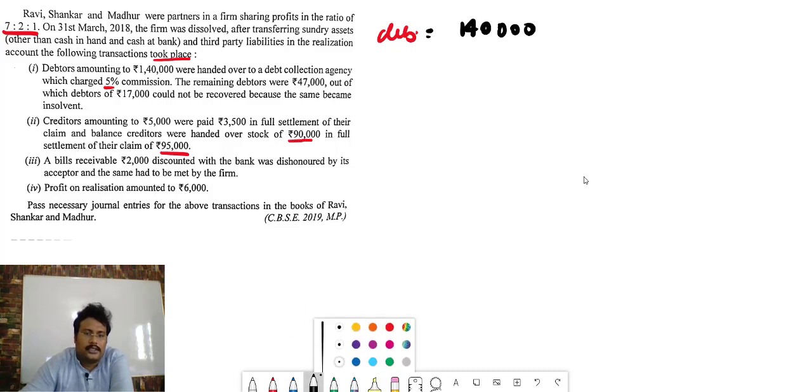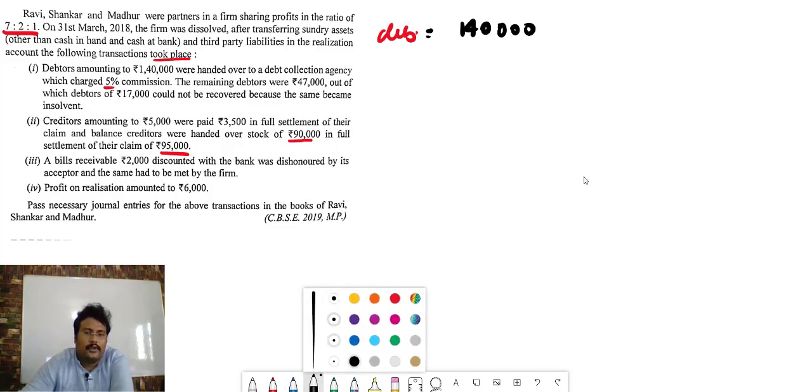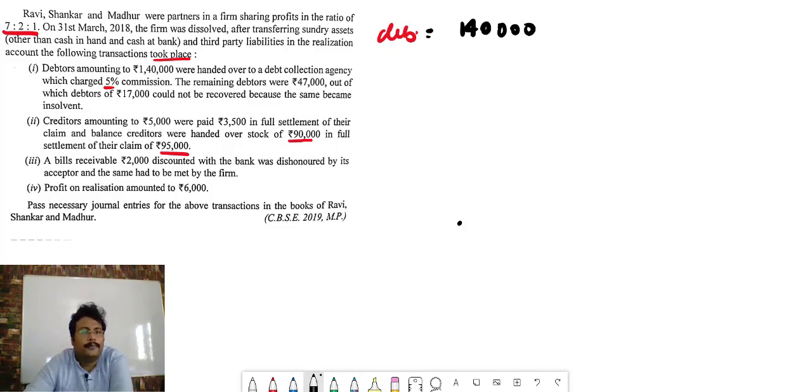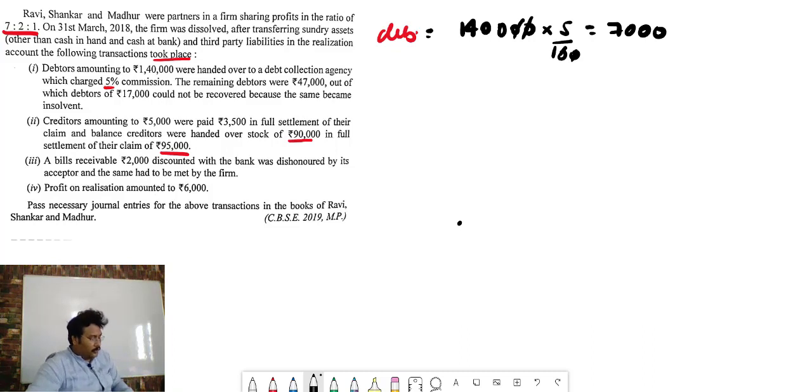Okay. 5% is the commission. So 1,400 into 5 is equal to 7,000. So bacha, the debt collector agency had given how much?